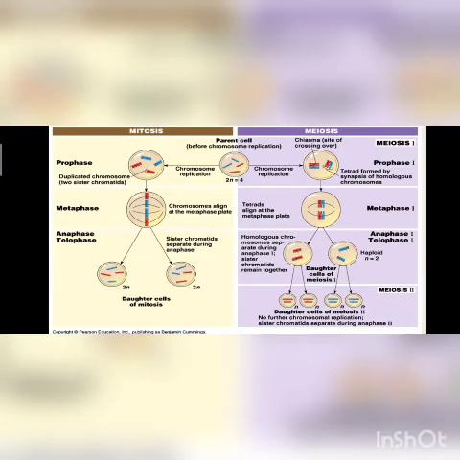Okay, in mitosis, the chromosome number remains the same. Just remember this point. If the initial cell contained 2n number of chromosomes, suppose 46, then the newly divided cells also have 46 chromosomes.